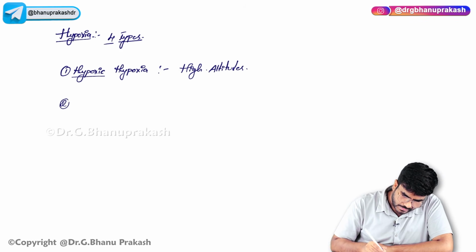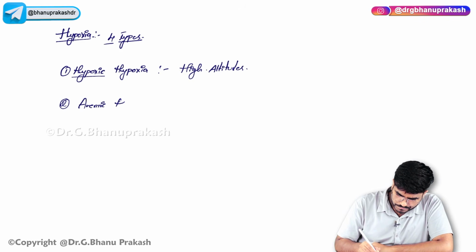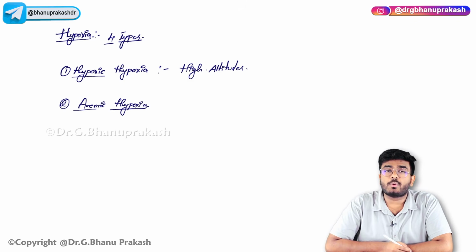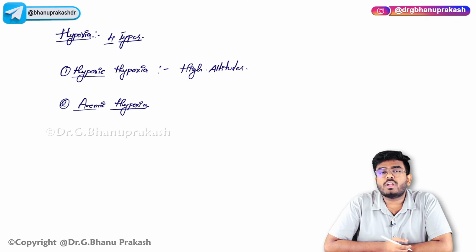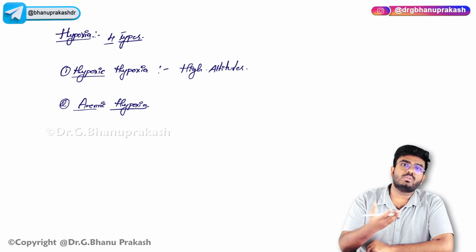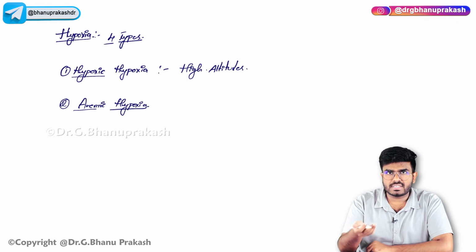The second type is anemic hypoxia. What exactly is anemic hypoxia? Outside is okay, there is no problem with the tissues, but the problem is with the blood. In the blood, not enough carrier molecules are there, not enough hemoglobin. If hemoglobin is not properly present, who will deliver the oxygen to the cells? It's the hemoglobin.